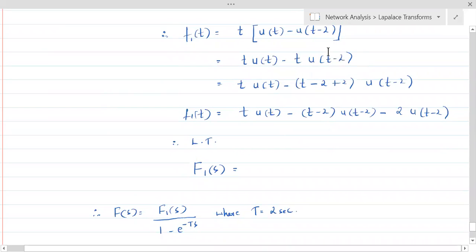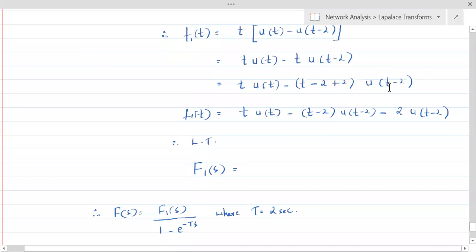Both the functions have to be functions of t or functions of t minus 2, as the case here. See, this is also a function of t, this is also a function of t, so absolutely no problem. But here in the second signal, this is a function of t, but this is a function of t minus 2. So I cannot make this t, so rather try making this t minus 2. How? By adding and subtracting 2 from t. And once you write this, how would you split this into two signals? It is like this: t minus 2 into u of t minus 2 plus 2 into, sorry, this is minus, right? Minus 2 into u of t.